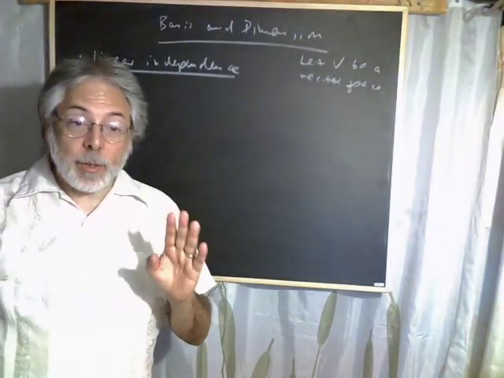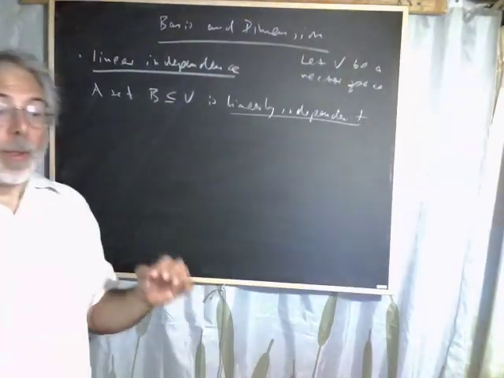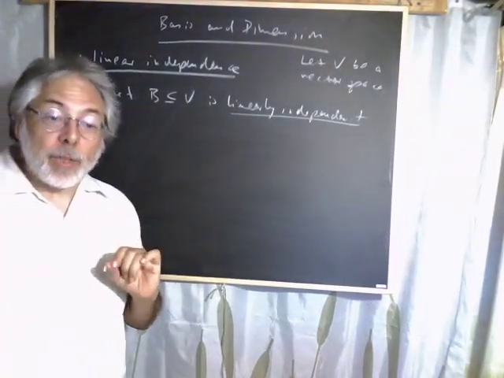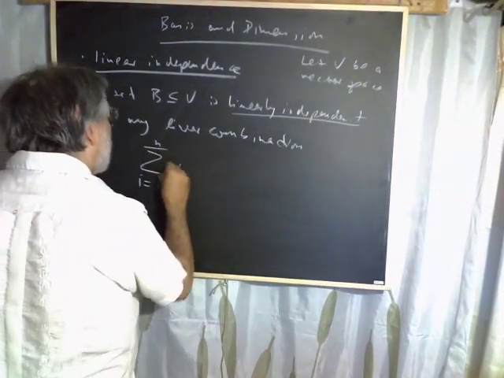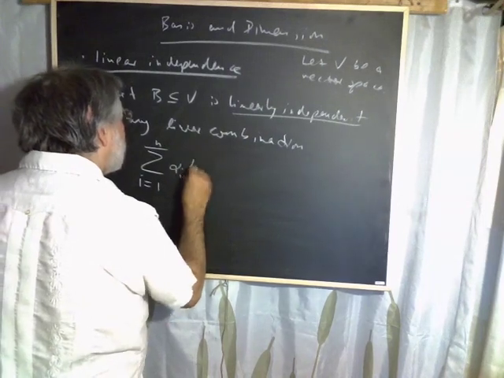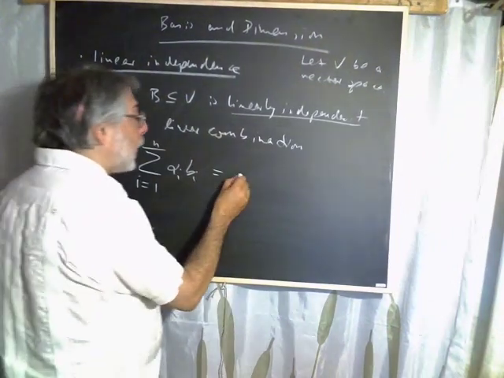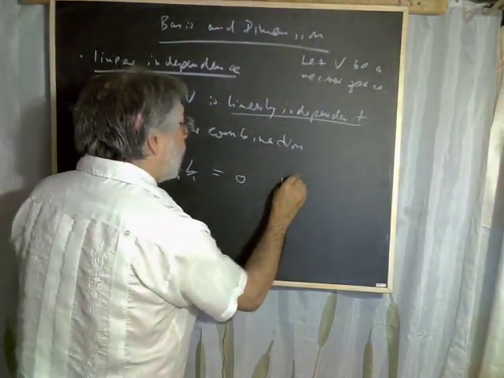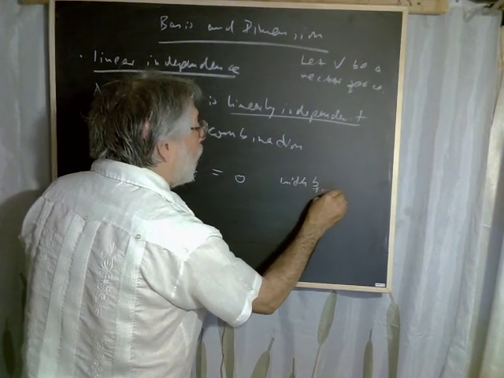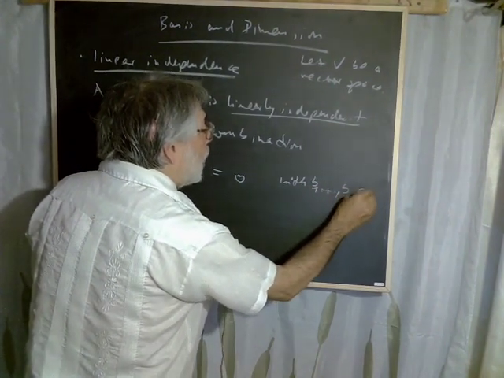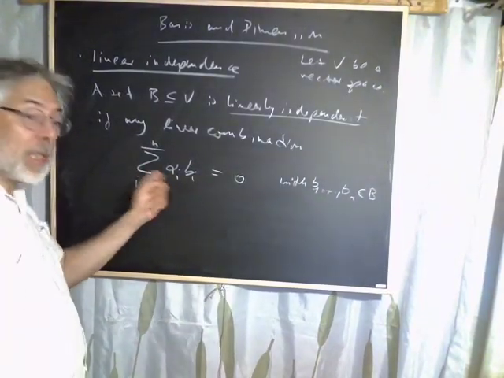A set of vectors, B, is said to be linearly independent if any finite linear combination, sum i equals 1 to n alpha i, some coefficient alpha i, times b i, equaling the zero vector, with b1 to bn taken from B, is only possible if all the coefficients vanish.